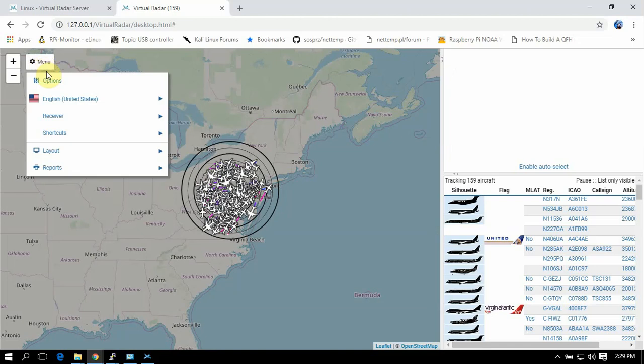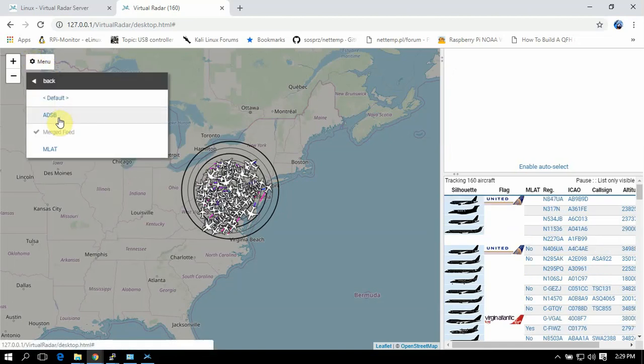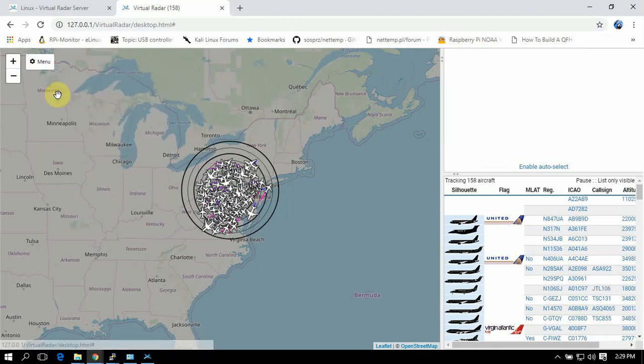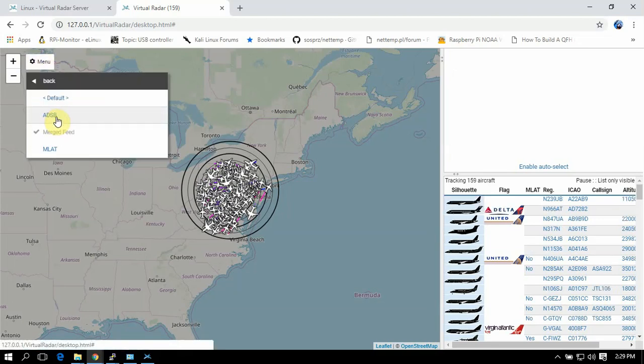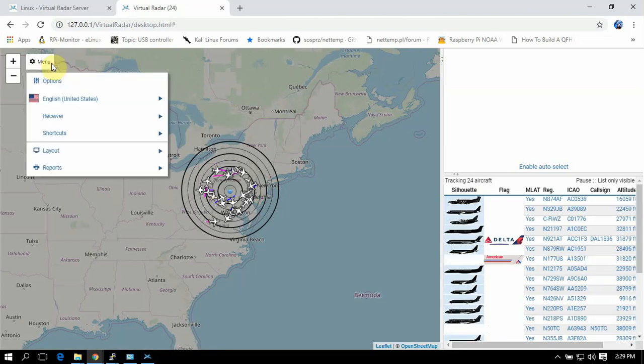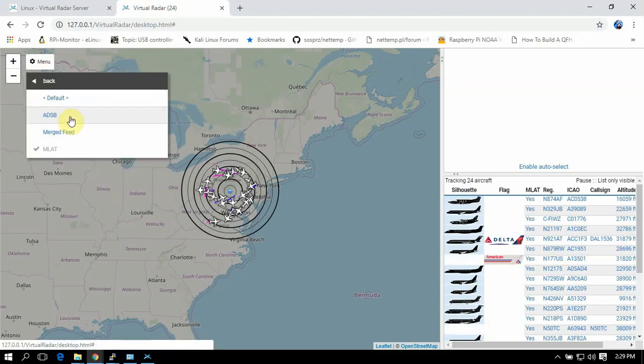Another thing you need to do once you get all that done is click on menu, receiver, then make sure this merge feed is selected. The nice thing about it is if you only want to show MLAT, you could just show MLAT, or ADSB, or both.